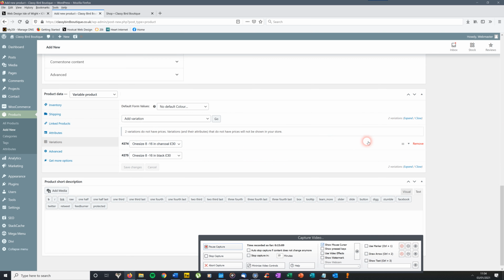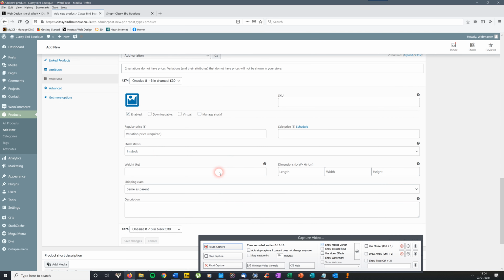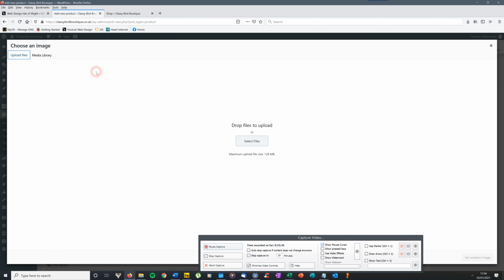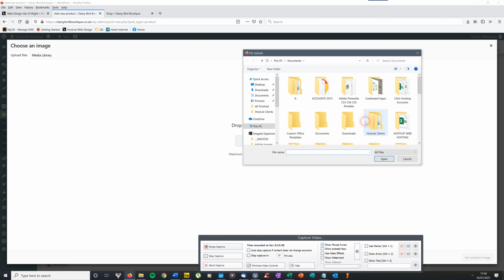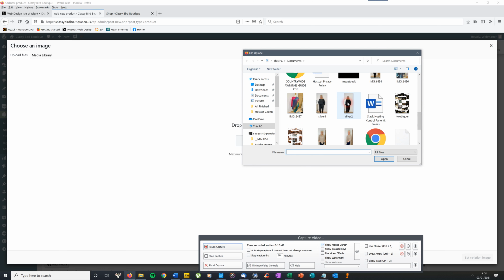What you need to do then is click on one of them to open the box for the different things. If you wanted to, you can upload an image specifically for that charcoal one. I'm not going to do that at this stage. In fact, yes, I will. Right, okay, so click on upload image. Same process as for the simple one. I'm going to upload the files from my PC. I'd already downloaded these two actually.